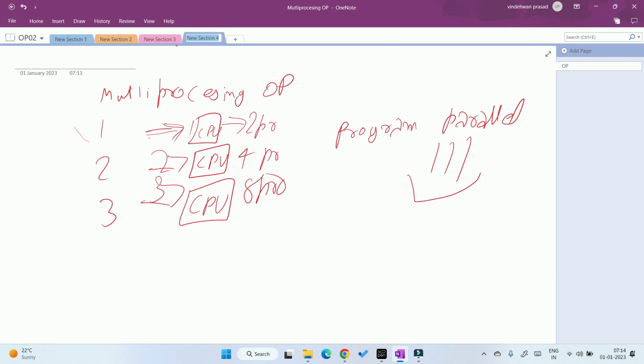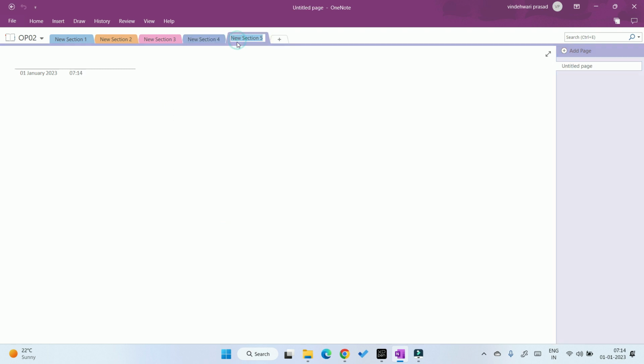But in multitasking, it does not happen. It runs for a few seconds, then for a few more seconds. But in multiprocessing, multiple programs run simultaneously, like a parallel system. That is the biggest difference between multiprocessing and multitasking. In multitasking, only one program runs at a time for a particular time, but in multiprocessing, more than one program runs at the same time.